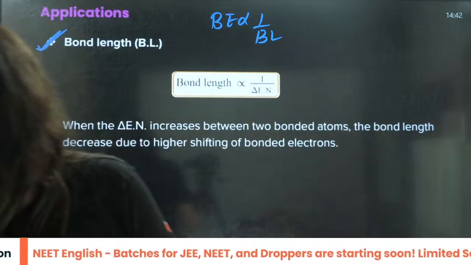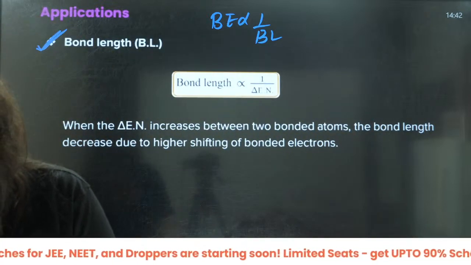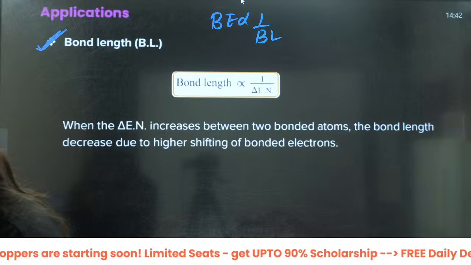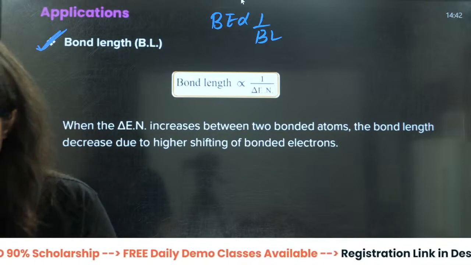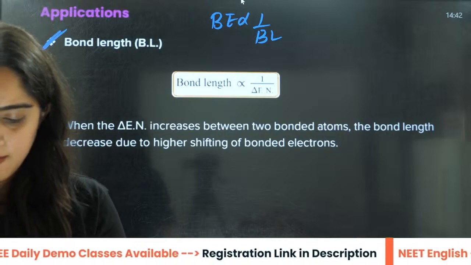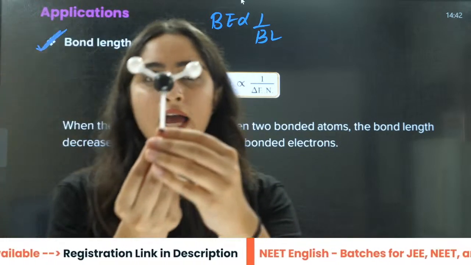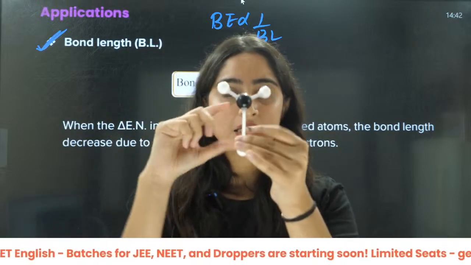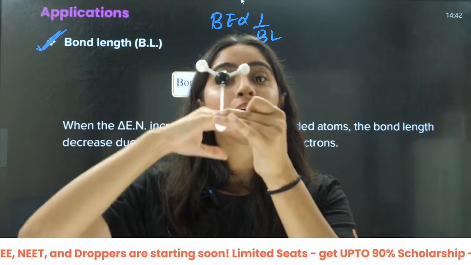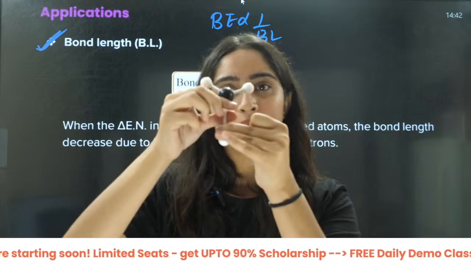For example, I have two bonds here, this is my first bond. I have this structure. Here the bond length is more, here the bond length is less. Where the bond length is more, less energy will be required to break this bond.